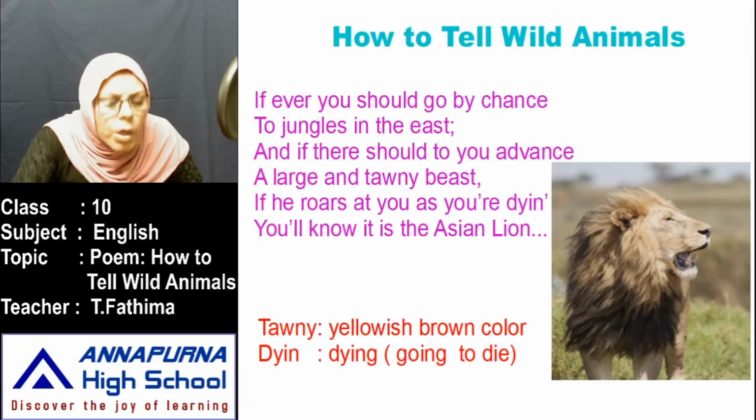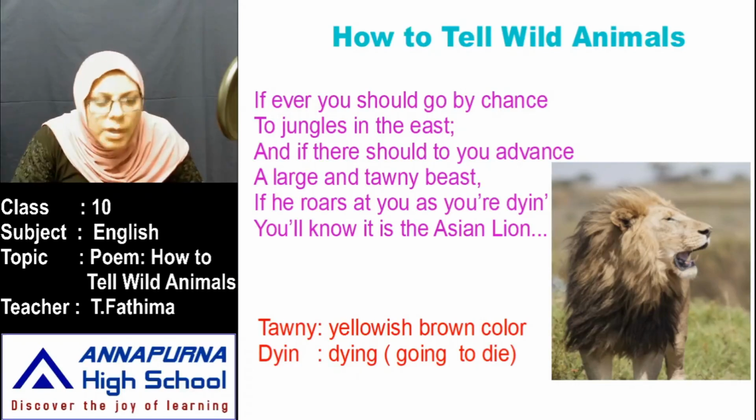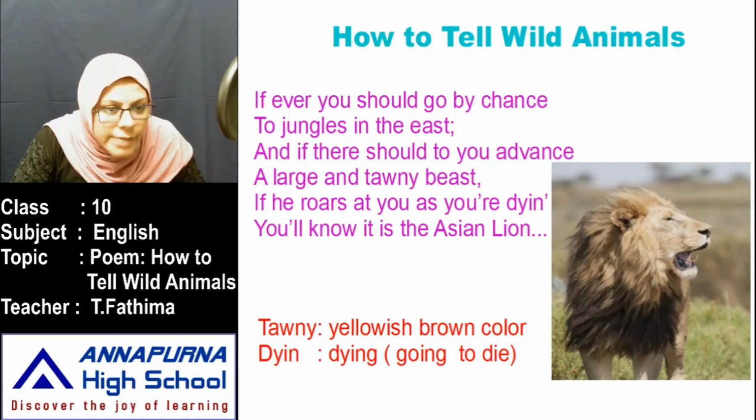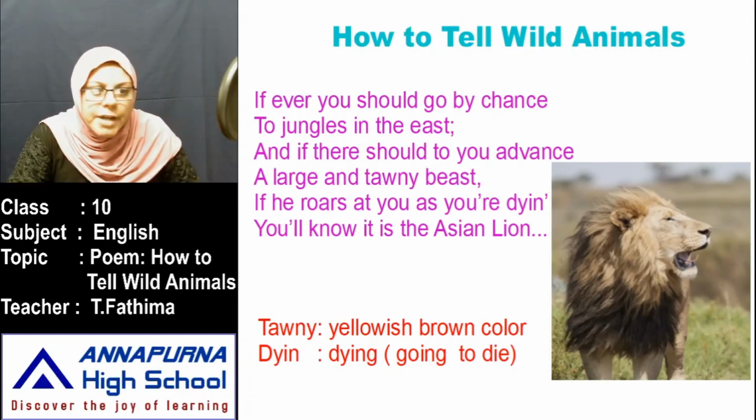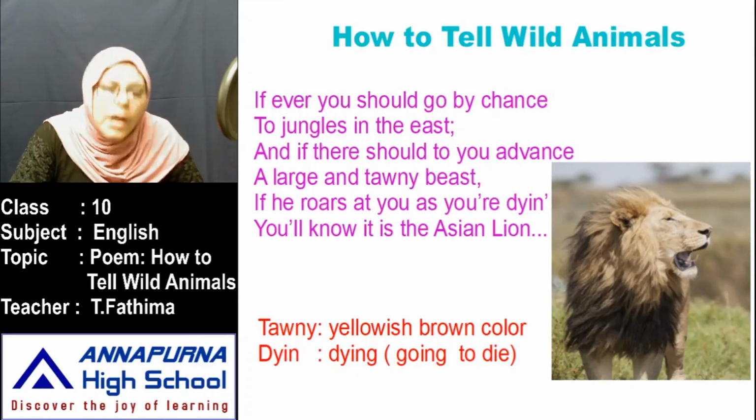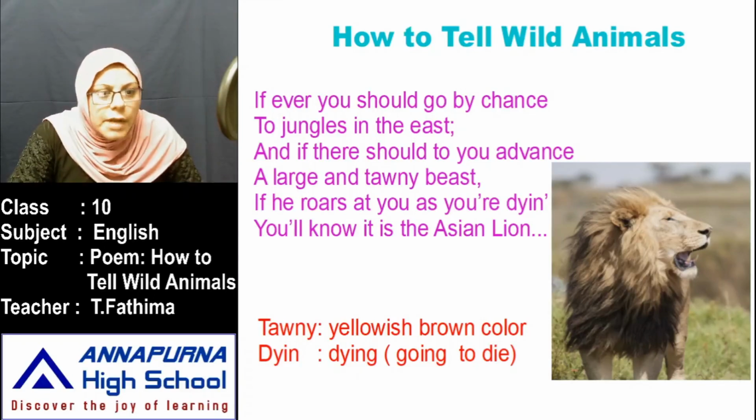Here in this poem, you find many words like that. They change according to the rhyme scheme or rhyming. Okay, so this changing of spelling is called poetic license. I think you learned one new word here, poetic license. I'll explain it to you in the last. Okay, now did you understand, children?